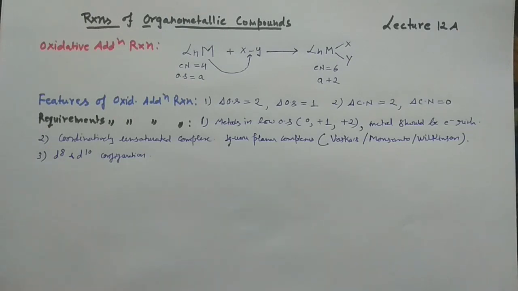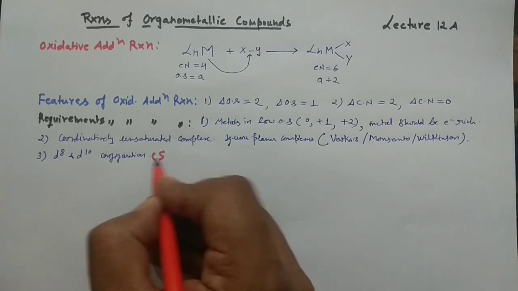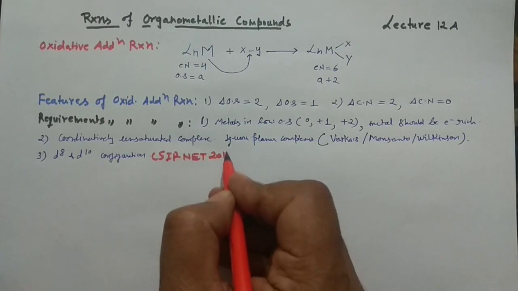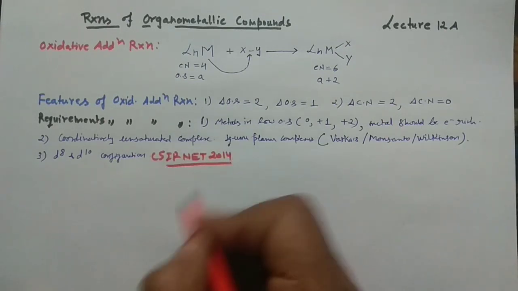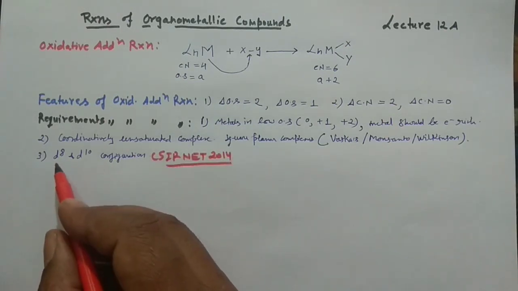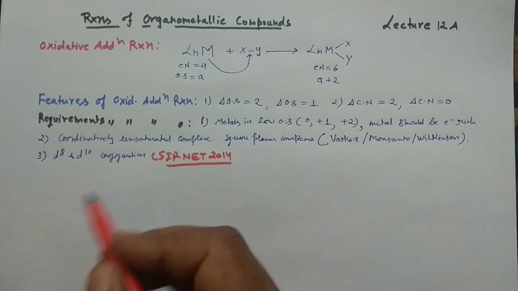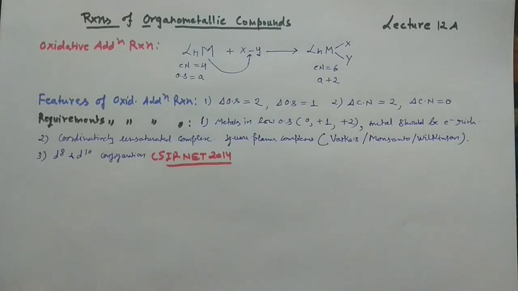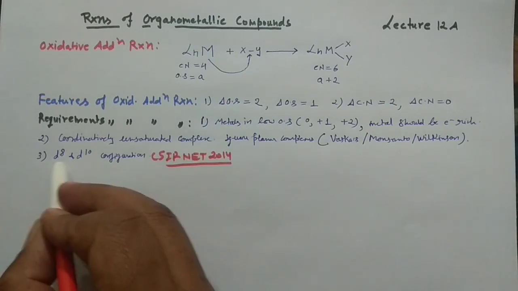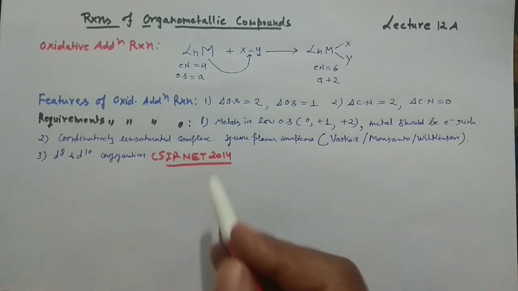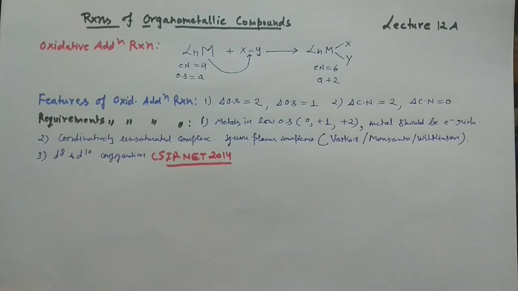And this question was asked in the CSIR NET examination 2014. They gave different kinds of combinations: d5, d10, d8, d10 and d0, d10, etc. They gave 4 options and you had to select the correct one. So the correct answer was that d8 and d10 configurations would undergo oxidative addition reaction. Okay, it was a 2-marker question, I suppose.